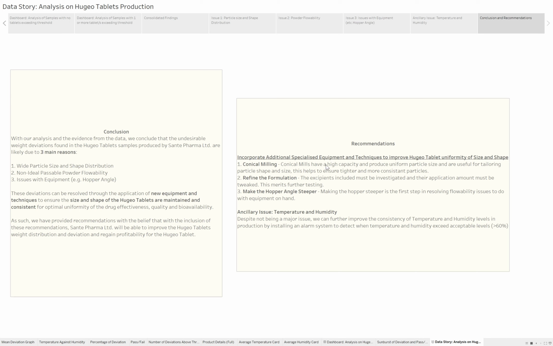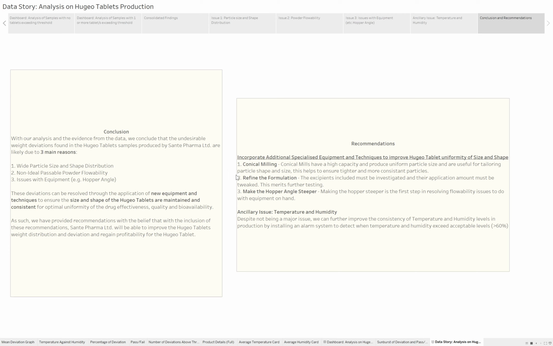So for the three reasons and the three factors that we mentioned earlier, we have three corresponding recommendations. For wide particle size and shape distribution, in order to address that, we will be using conical milling. Conical mills have a high capacity and they produce uniform particle size. As such, this can ensure tighter and more consistent particle granulation.